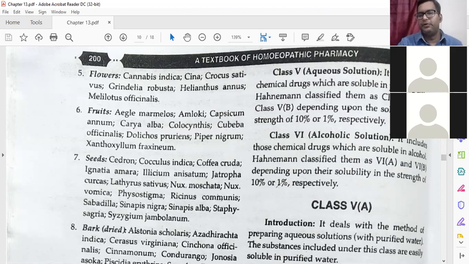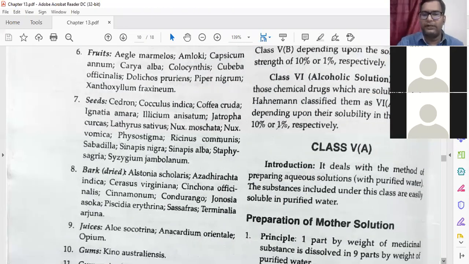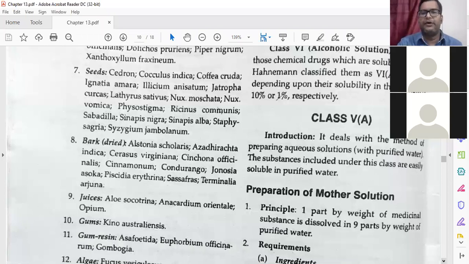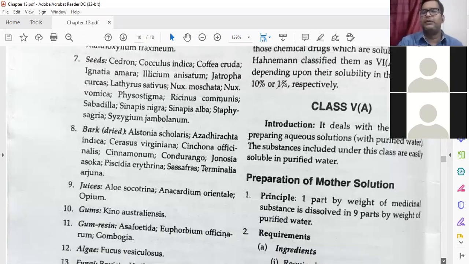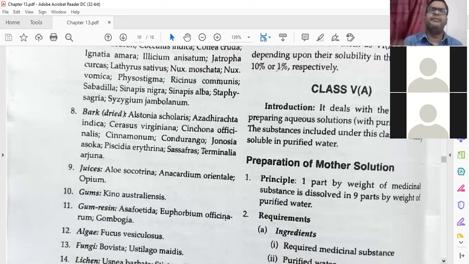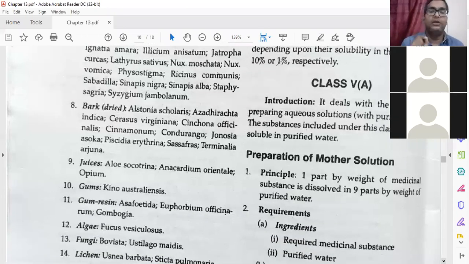First, we will go to 5A, which means it is the aqueous solution, or it is soluble in the water. It deals with the method of preparing aqueous solution with purified water. The substances included under this class are easily soluble in purified water. Remember this: 5A, easily soluble in water.